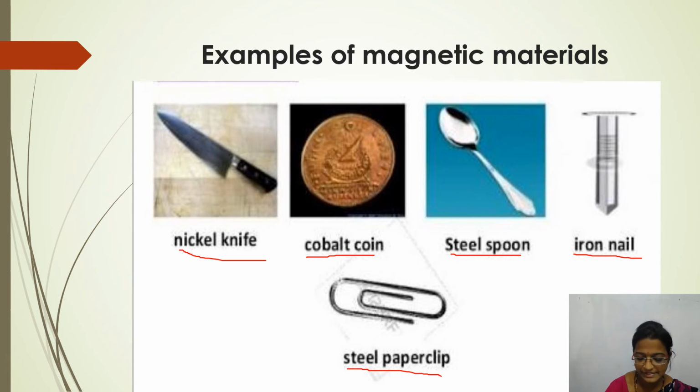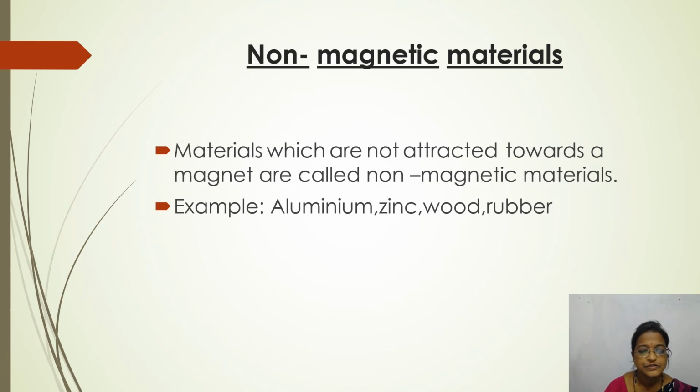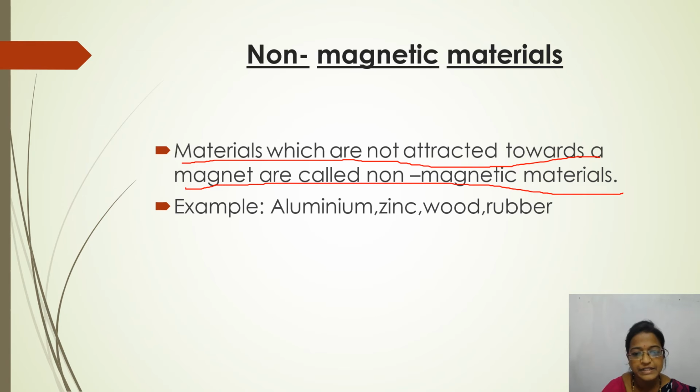Now non-magnetic materials. What do you mean by non-magnetic materials? Materials which are not attracted towards a magnet are called non-magnetic materials.